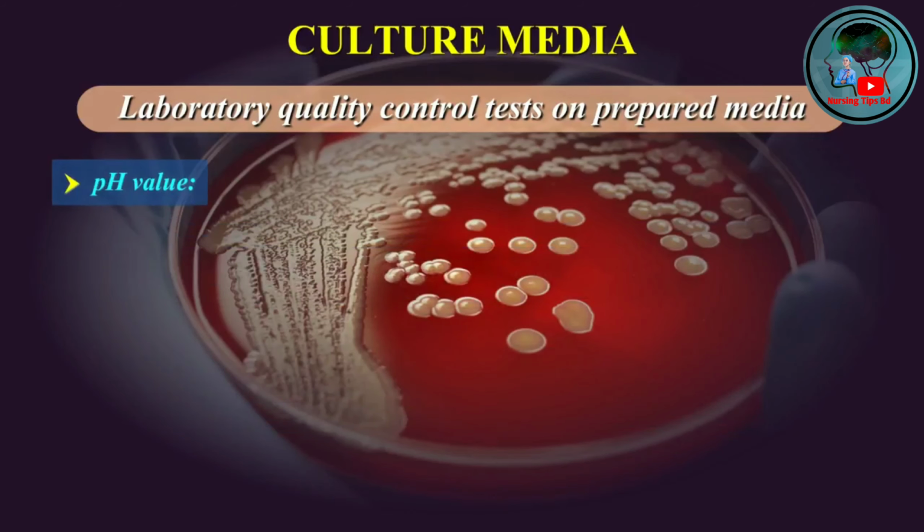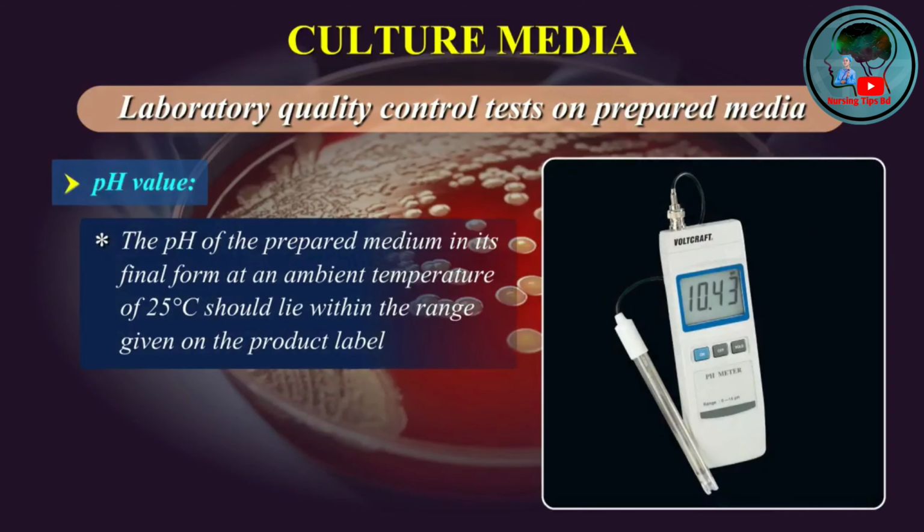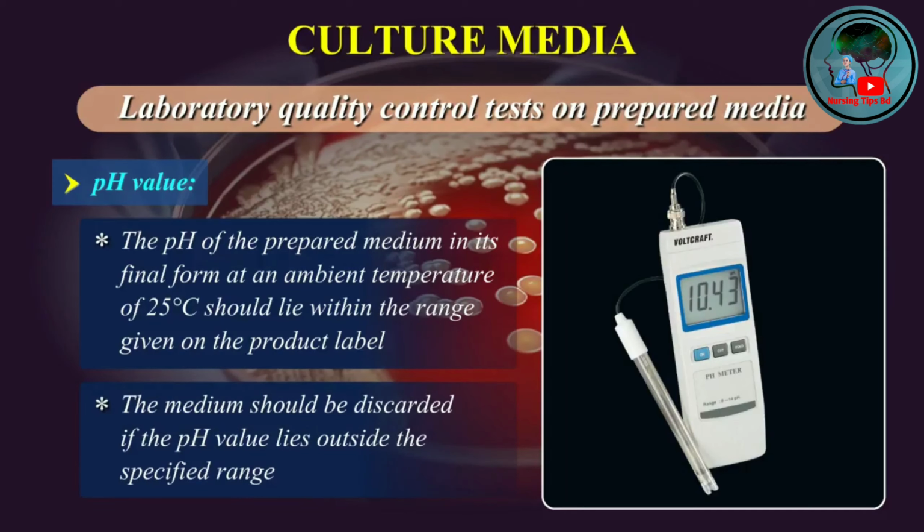pH value. The pH of the prepared medium in its final form at an ambient temperature of 25 degrees centigrade should lie within the range given on the product label. The medium should be discarded if the pH value lies outside the specified range.